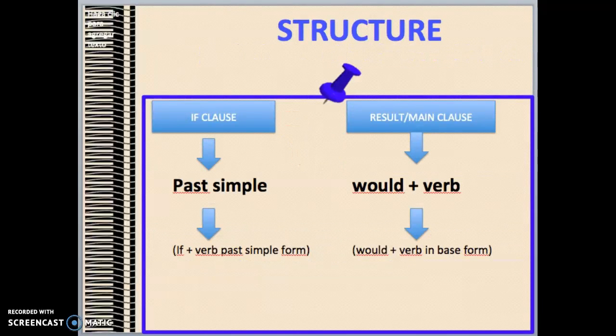Structure. The if clause is in the past simple. The result clause or main clause is in the conditional simple. So the verb in the if clause is in the past simple form, while in the result clause the verb is would plus the verb in the base form.